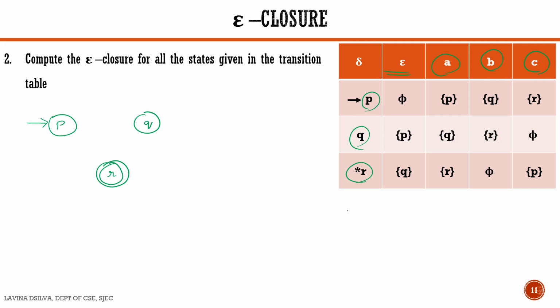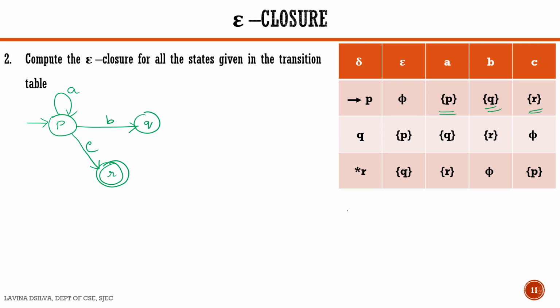Let us take the transitions. Now we take the first transition, that is state P. State P does not have any transition defined for epsilon. State P goes to state P on receiving an A, so it's a self loop. Then it goes to Q on input B, and it goes to state R on seeing a C.